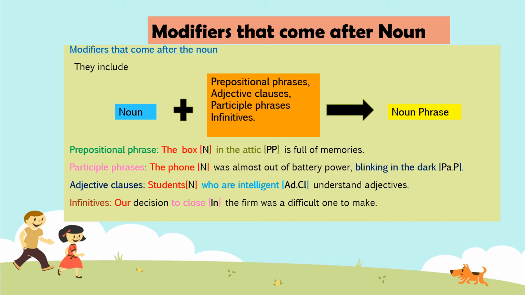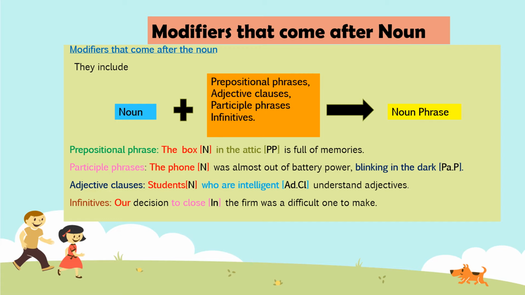Next example, the phone was almost out of battery power, blinking in the dark. The phone is a noun and it was almost out of battery power, blinking in the dark. Blinking in the dark is the participle phrase and so it forms a noun phrase. Adjective clause. Students who are intelligent understand adjectives. So students who are intelligent, here who are intelligent is the adjective clause. It is coming after the noun and so it forms a noun phrase.